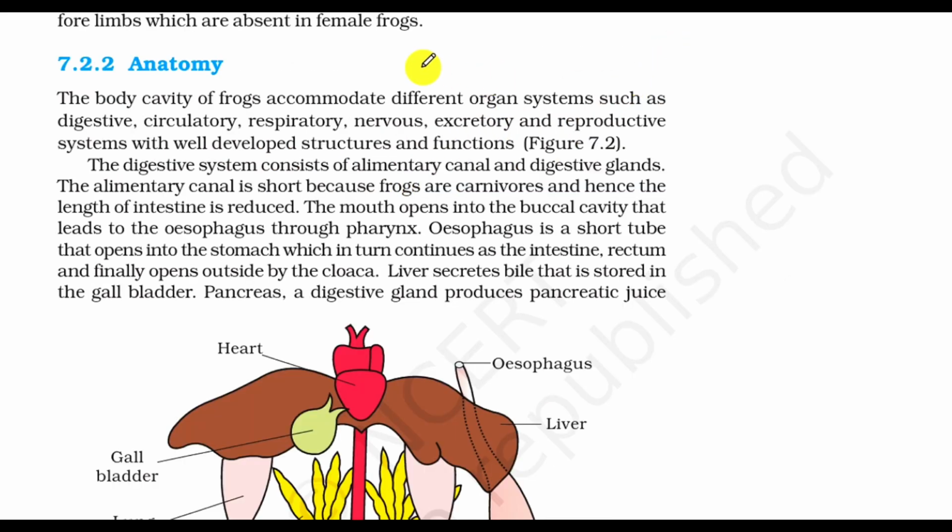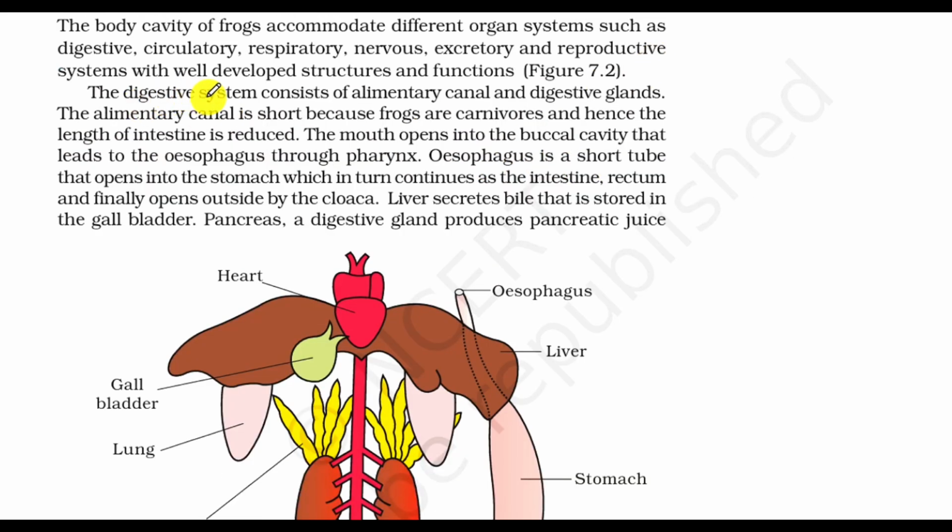Now we move to frog anatomy. 7.2.2 The body cavity of frog accommodates different organ systems such as digestive, circulatory, respiratory, nervous, excretory and reproductive system with well developed structure and function. Figure 7.2. The digestive system consists of alimentary canal and digestive gland.